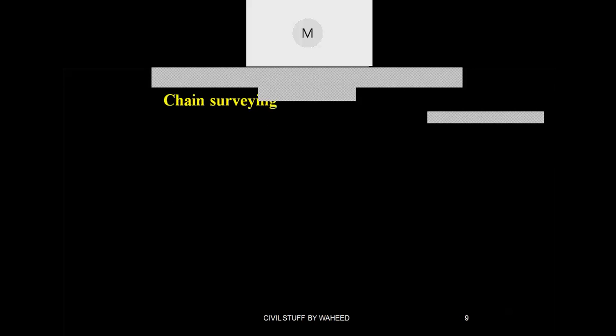If I take chain surveying, this is one of the simplest types of surveying, where the revenue department will be doing this type of survey to know the area, to know the length, to fix the boundaries, like that.